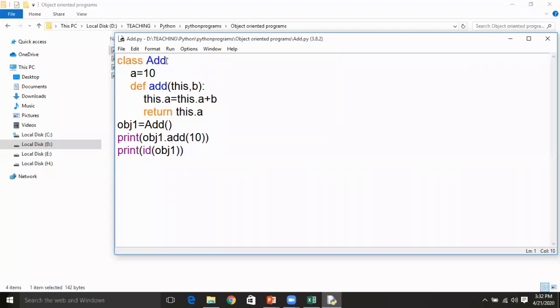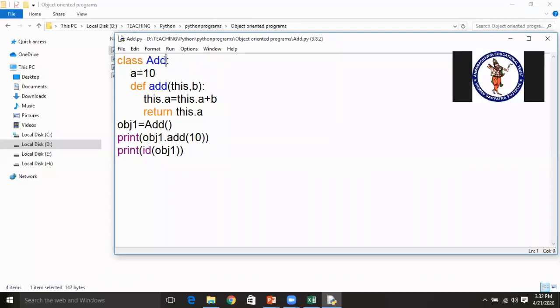According to the naming convention, the class name should begin with a capital letter, and if it contains more than one word, for example A by one, B is another word so B should be a capital letter, and one is another word so one is a capital letter. So this is a combination of two or more words, and according to the naming convention, the first letter should be capital in each word.